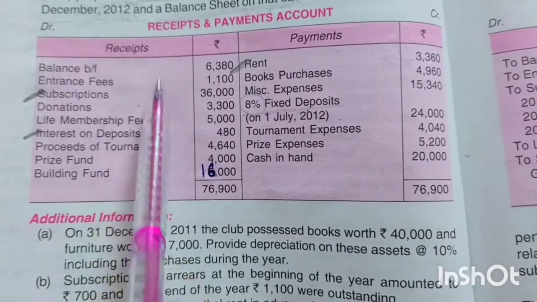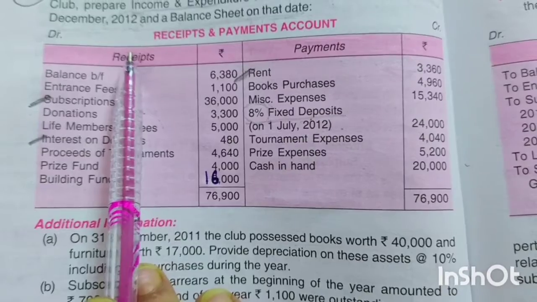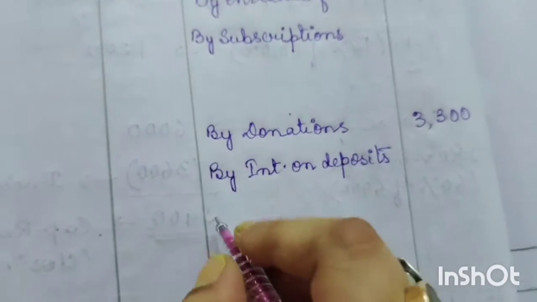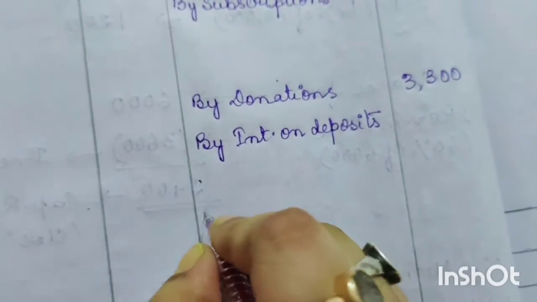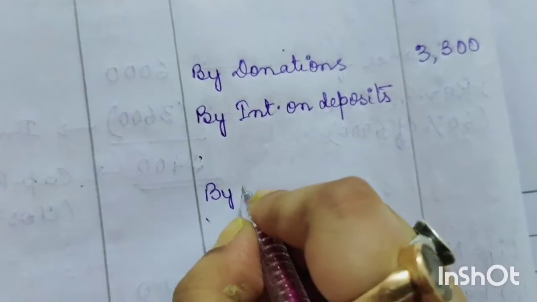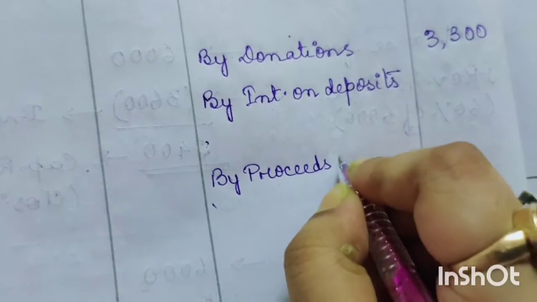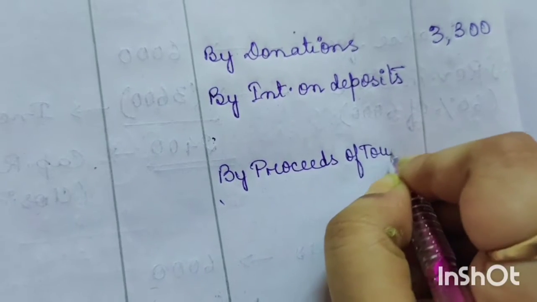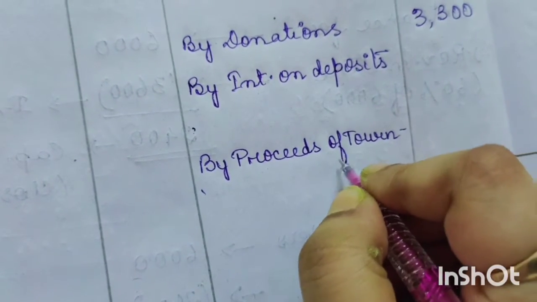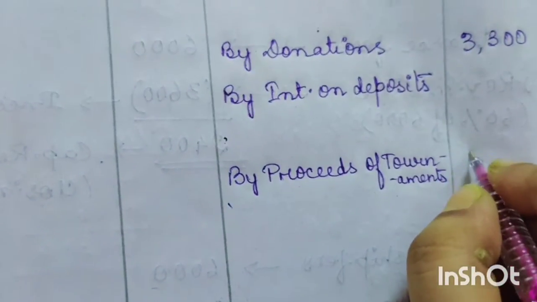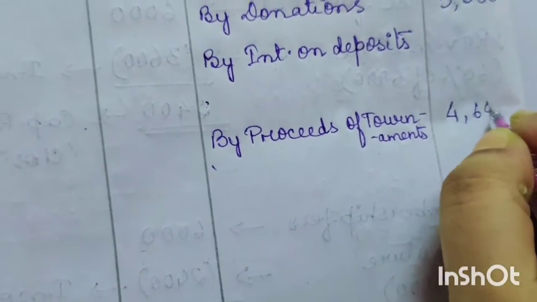Proceeds means, since it is written on the income side, so we have to assume it is an income, and we will write on the income side by proceeds of tournaments. The amount is 4,640.